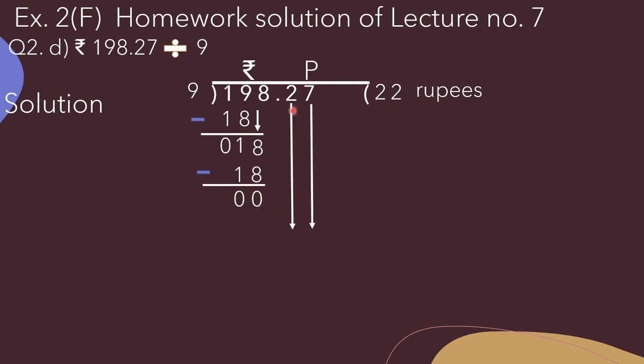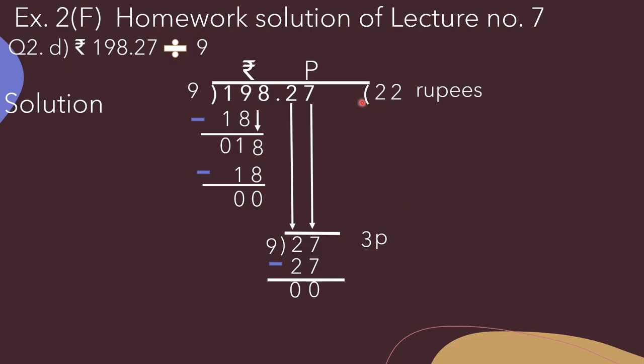Now we will bring down this 27 paise, and we have to divide it by 9. So 2 is a smaller number than 9, so we will take these two digits collectively, that is 27. Now divide 27 by 9, we get 3 as the quotient and 27 we will write below 27. Now 27 minus 27 is equal to 0. So 3 paise we get.